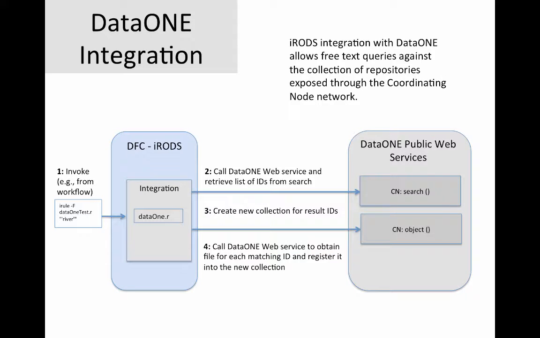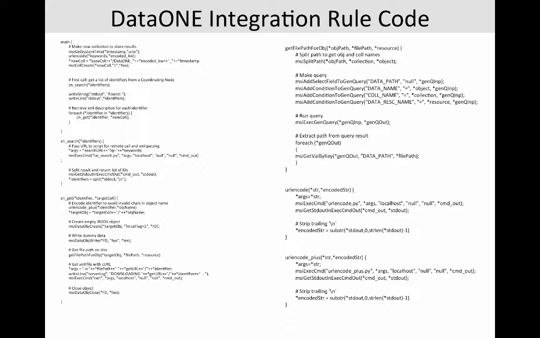A second example of a loosely coupled system is the integration of access to the DataONE Union catalog from the iRODS data grid, as shown here. Again, the interaction is invoked through a microservice in an iRODS rule. A request is made to the DataONE catalog for a list of files that satisfy a search. A collection is made in the iRODS data grid to store the files, and the files are retrieved using the DataONE web services. The files can then be used in other workflows within the iRODS data grid. The rules used to manage access to the DataONE site are shown here.